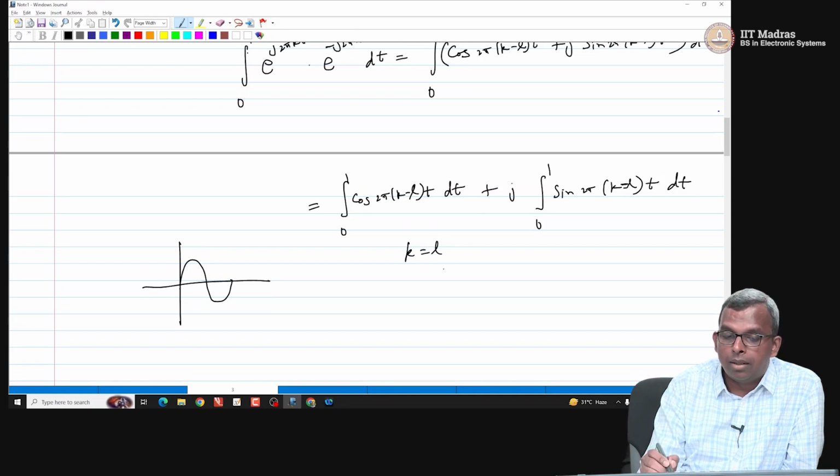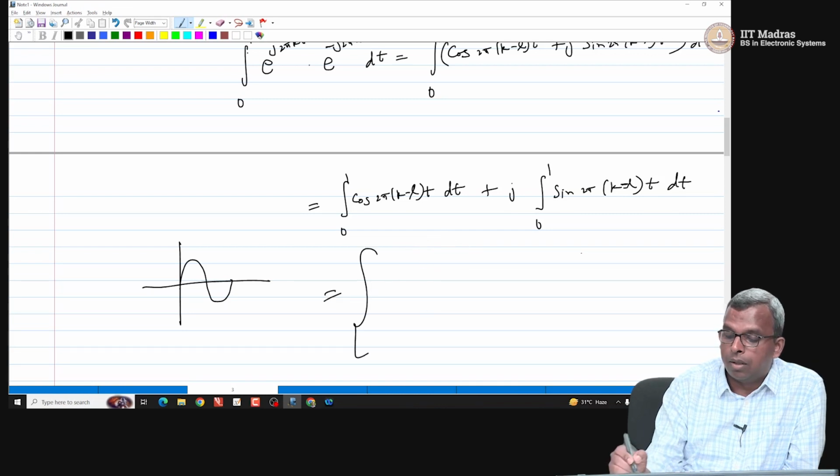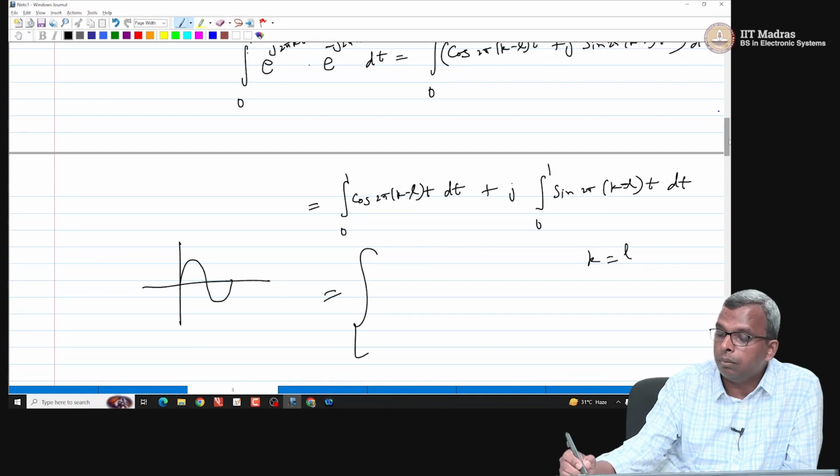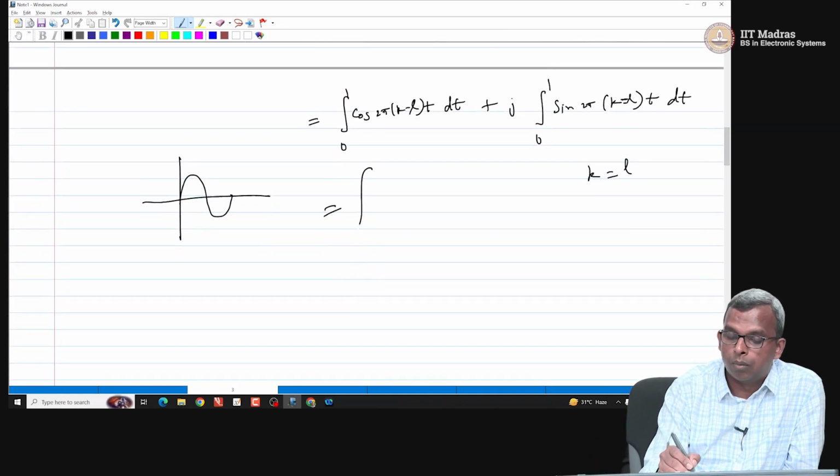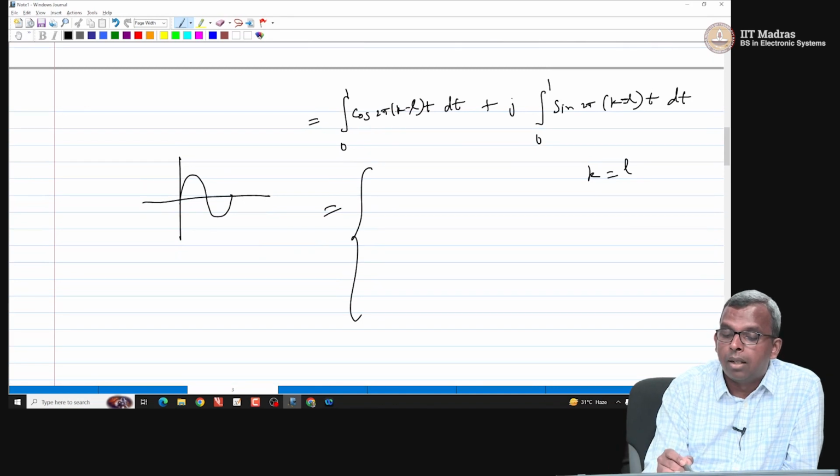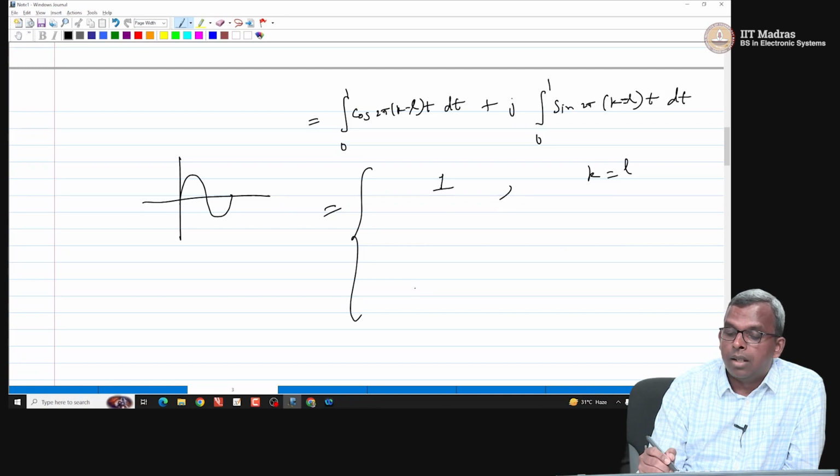If k is equal to L, there are two cases here. So, let me just do this. One case is k is equal to L. If k is equal to L, cos will become 1, right. Sine is anyway 0, so that will go off to 0. So, you will get 1 if k is equal to L, okay. That is easy to see. Now, if k is not equal to L, what is going to happen? You will get some number of cycles, right. You can also do it using formula and all that, it will work out correctly, but you can check that if k is not equal to L, you will get 0, okay.